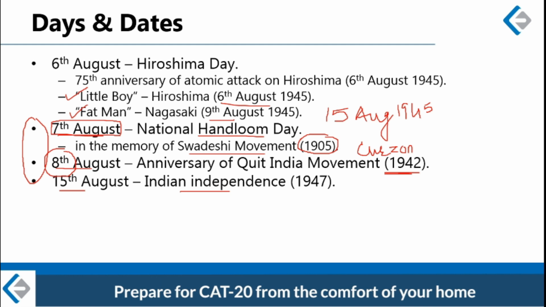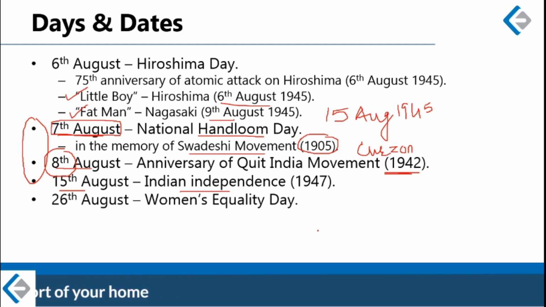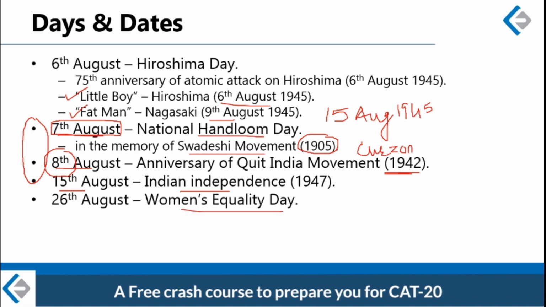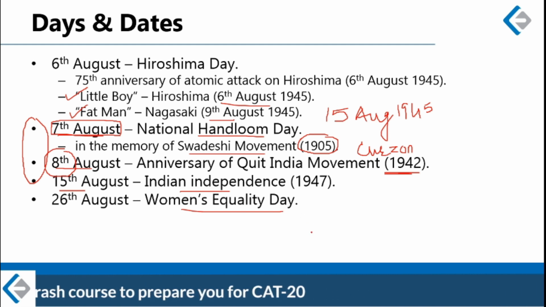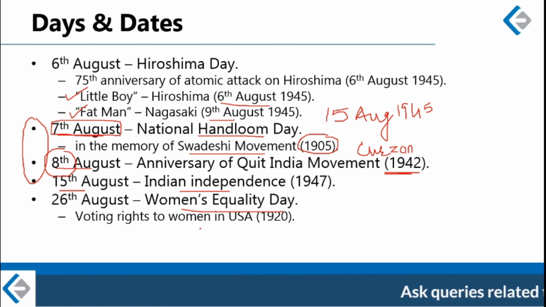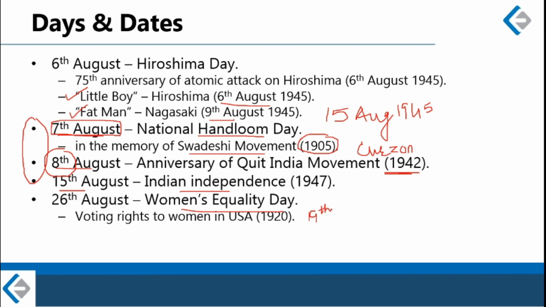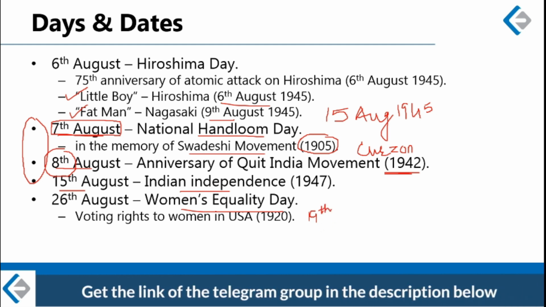All right. So after these 3 days, next day is 26th August or Women's Equality Day. Now this is an important day in the feminist movements of the world, because on this date in 1920, women in USA finally got the right to vote. This was accomplished through 19th Amendment to the US Constitution. So 19th Amendment of US Constitution finally granted the right to vote to the women in USA.